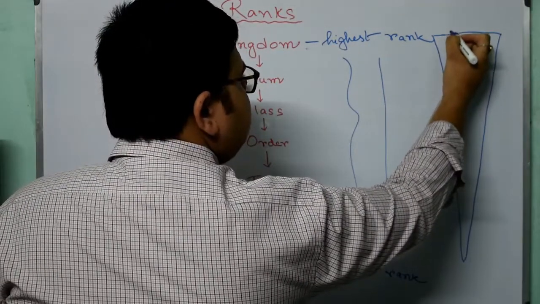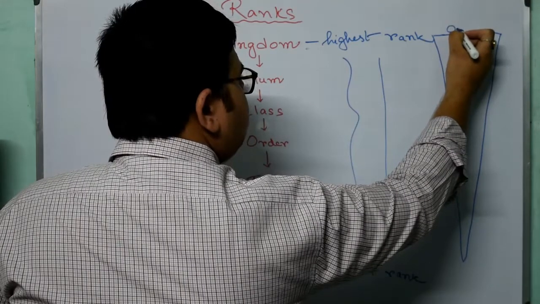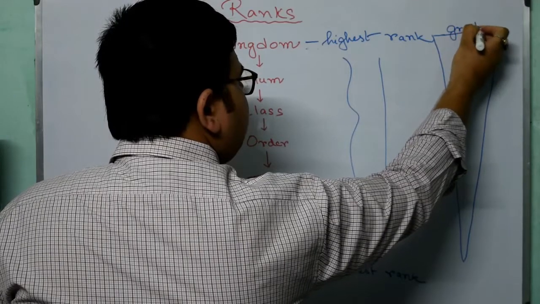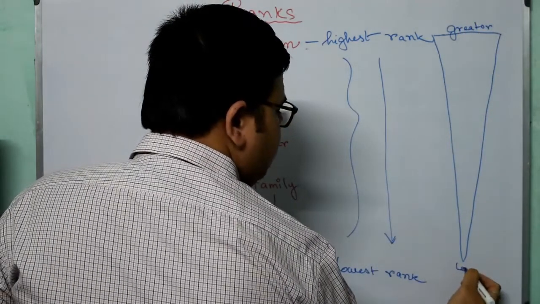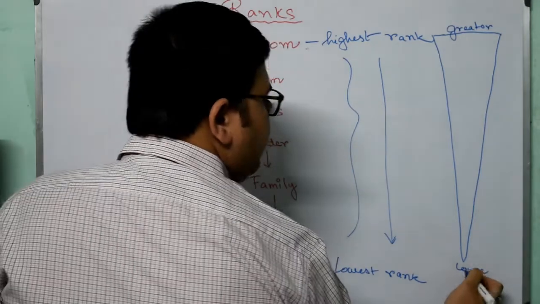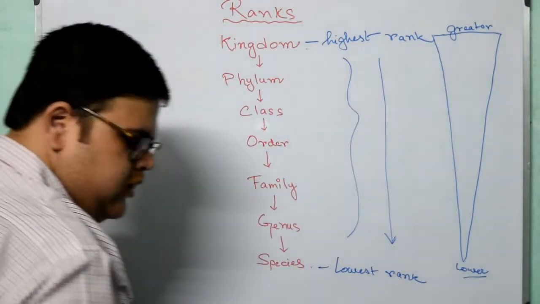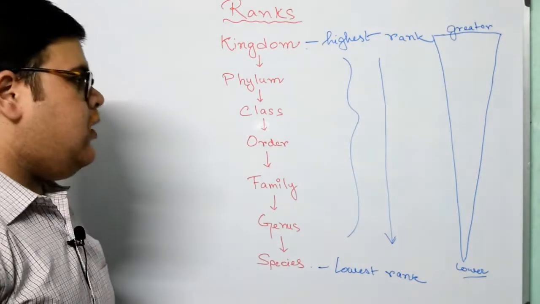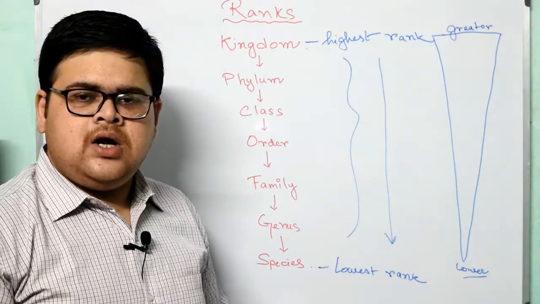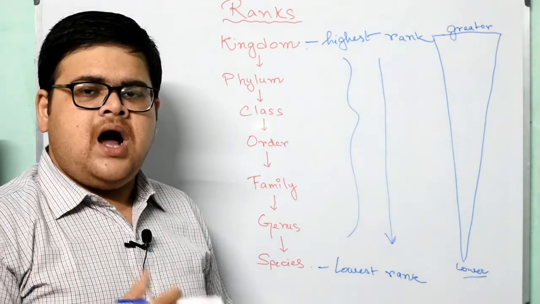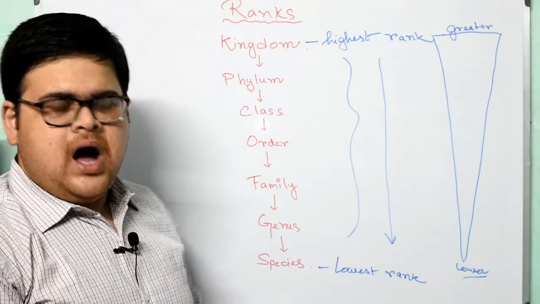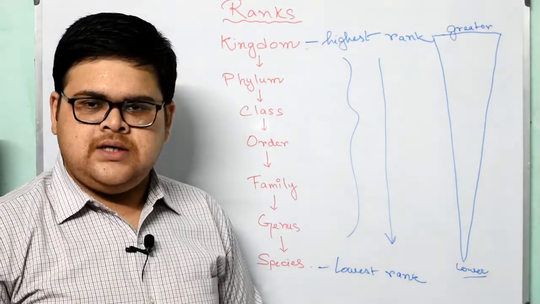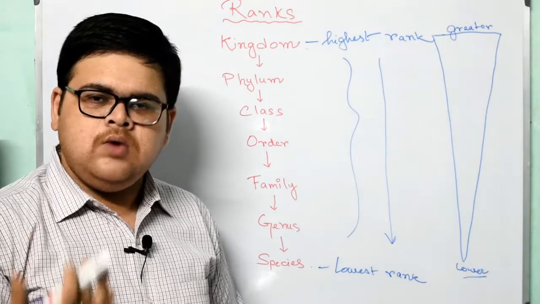Here the organisms or the species are greater, and here they are fewer. As we go down, the similarities and the more classified forms are more in the lower ranks than in the higher ranks. I will be giving examples, it will make you more clear. Don't worry students, just concentrate on what I am trying to teach you.